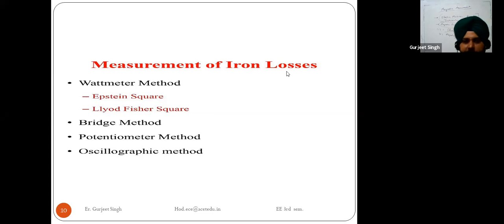Like in BEEE or plus 2, you have learned about the hysteresis loop.